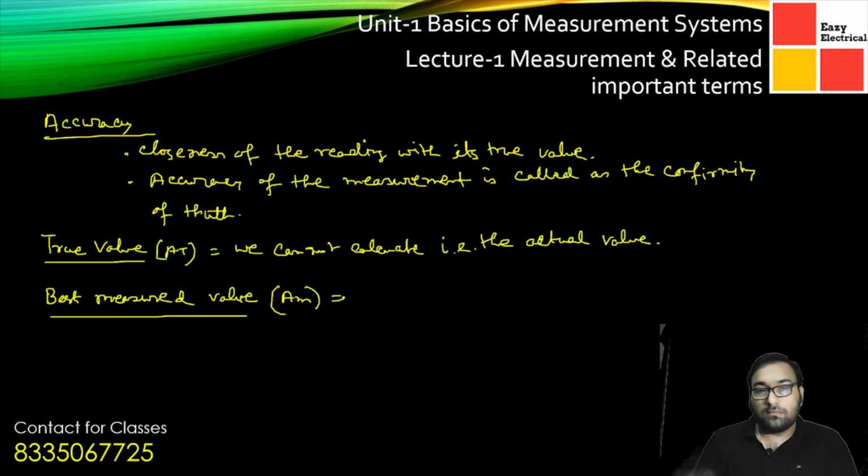So what is this best measured value? It is basically an approximation of the true value obtained from a sufficiently extended series of measurements. Suppose we want to make an instrument very accurate. In that case we take n number of readings. If we increase the number of readings, the accuracy of the system will increase. So if we take 100 readings, the best measured value is the average of the 100 readings.